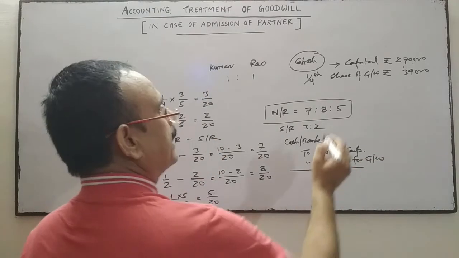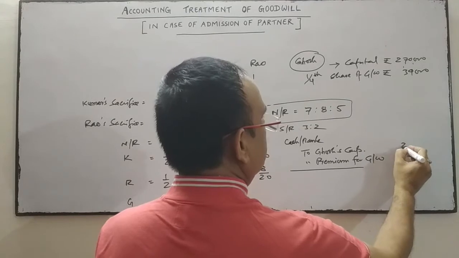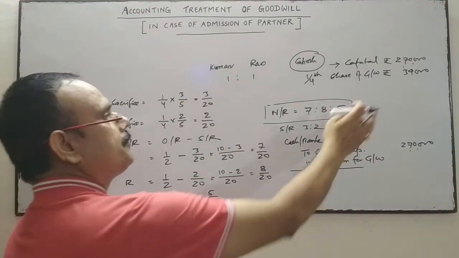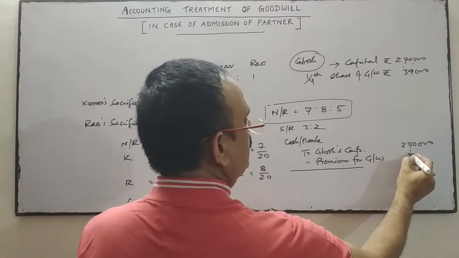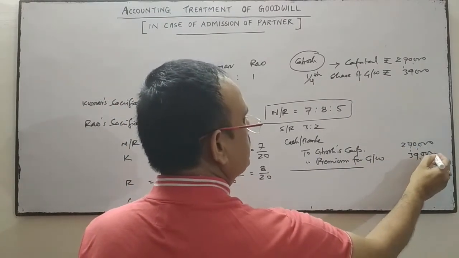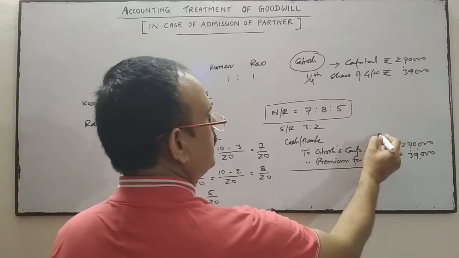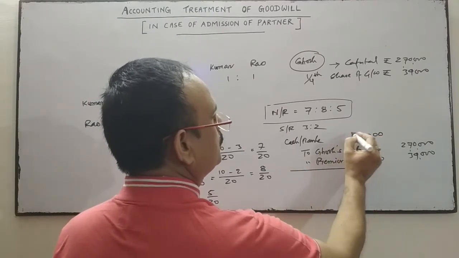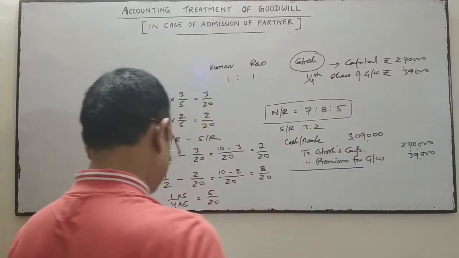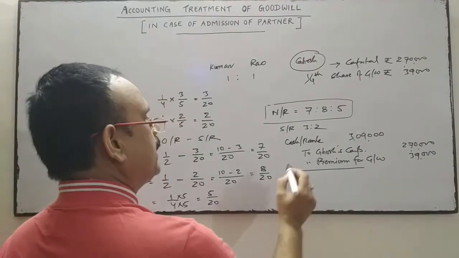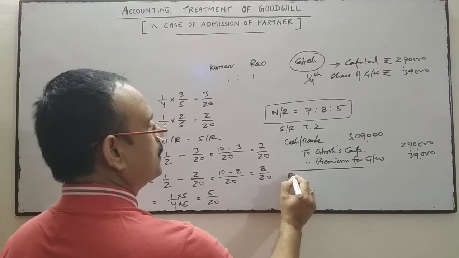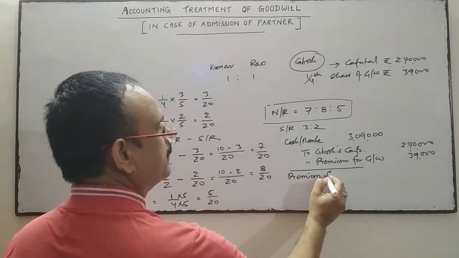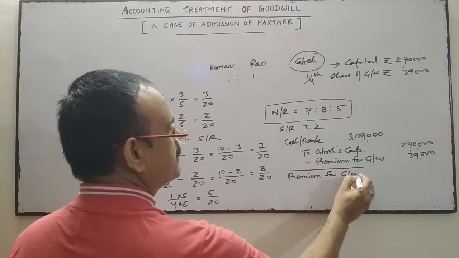So capital brought in by the new partner is 2,70,000 and premium for goodwill which is given by Ghosh for 1/4 share is 39,000. So total is 3,09,000. And this amount is now transferred to the old partners' capital accounts in their sacrificing ratio.